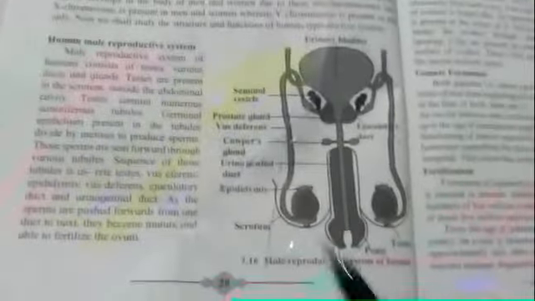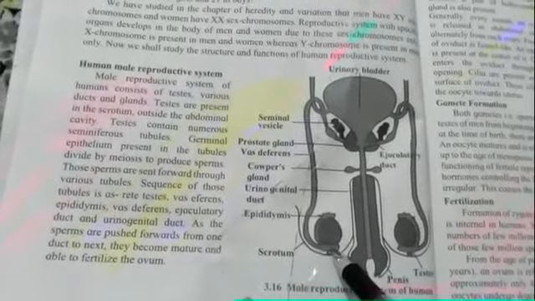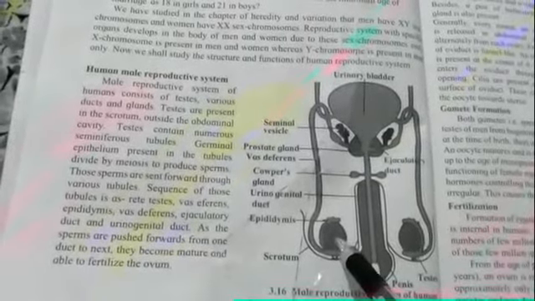See, this one is the human male reproductive system, and it consists of this testis. This testis produces the sperms, and this testis is present in the scrotum. The testis can also be known as the balls, and these are present outside the abdominal cavity. That means these are the external organs. Then this testis consists of a number of seminiferous tubules. Now what are the seminiferous tubules?